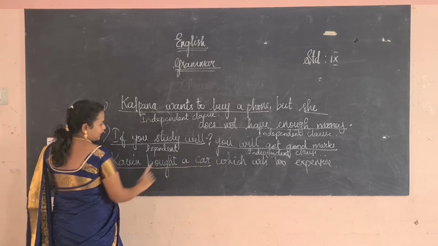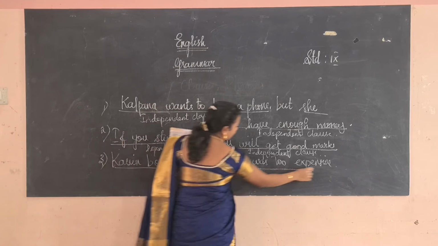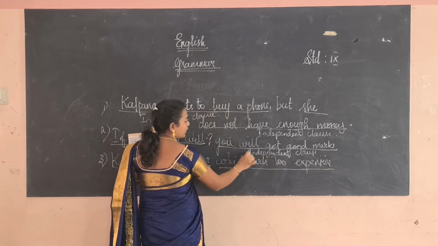Kavin bought a car, which was too expensive. Read this, there is no meaning in which was too expensive,